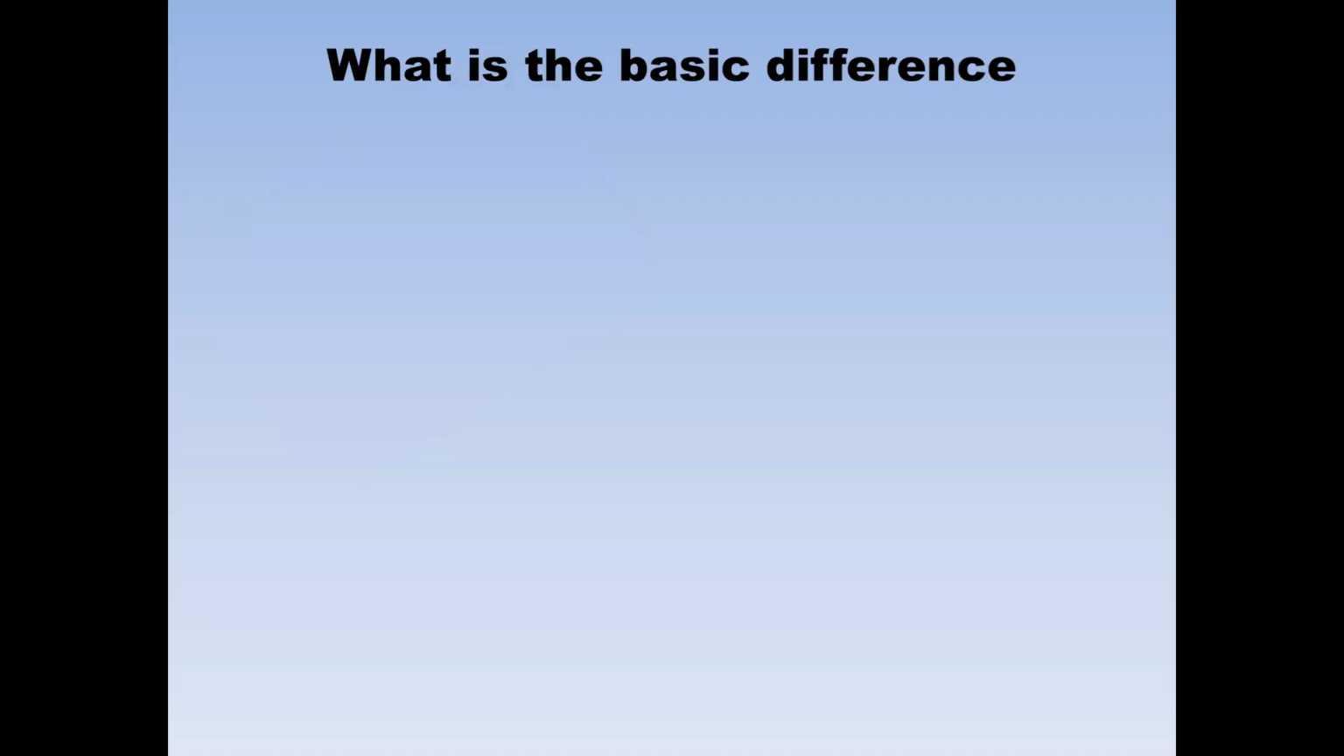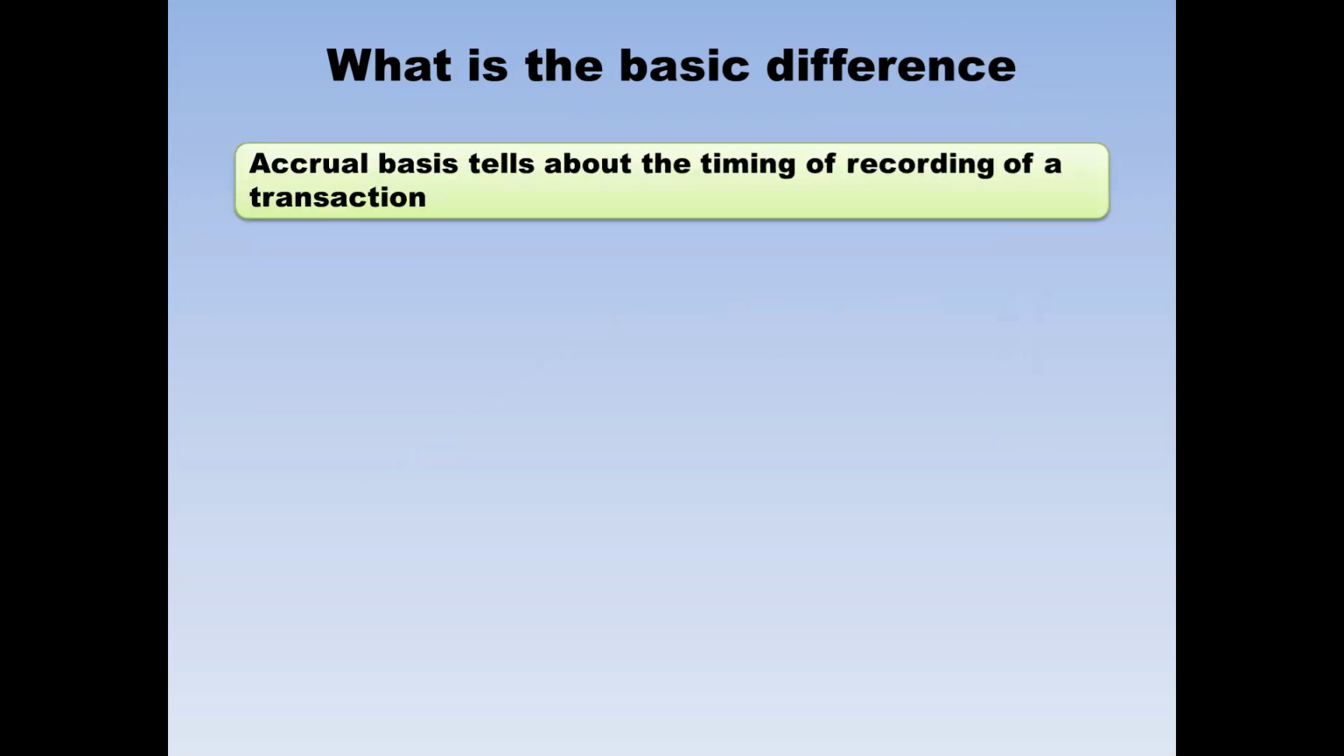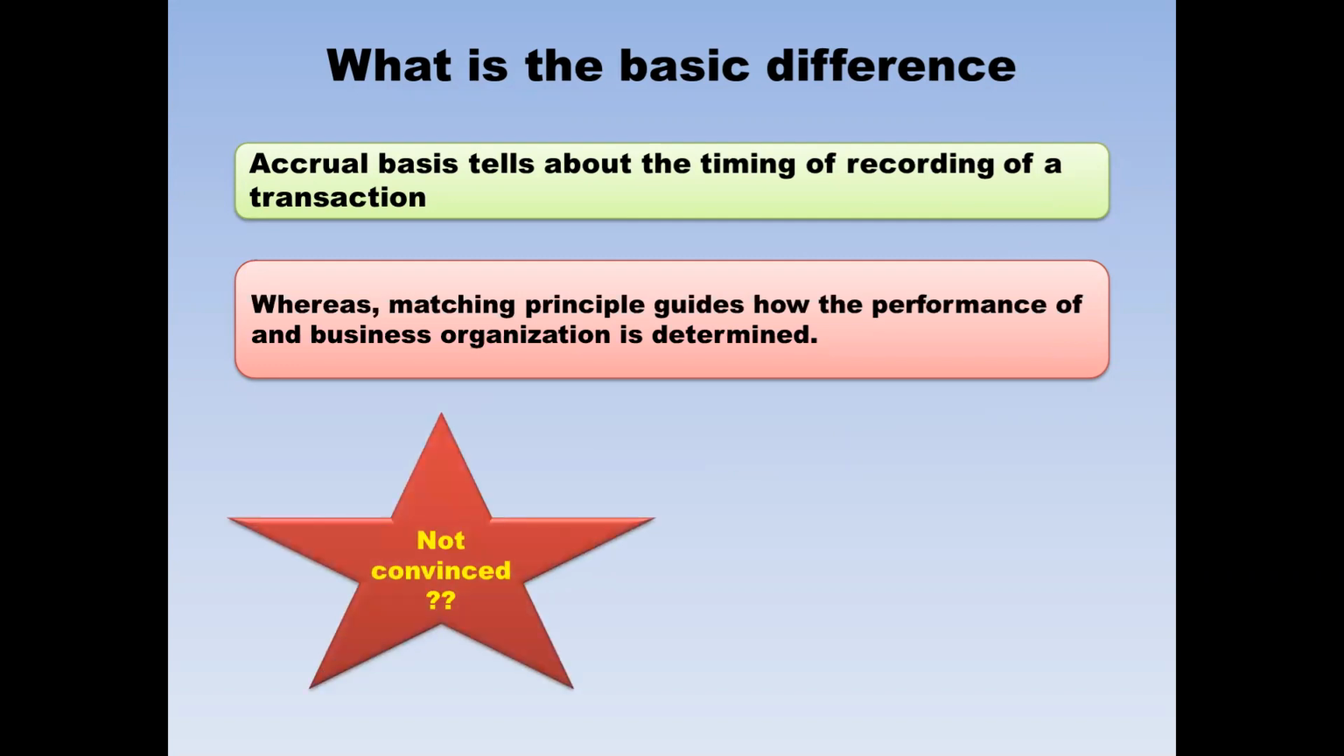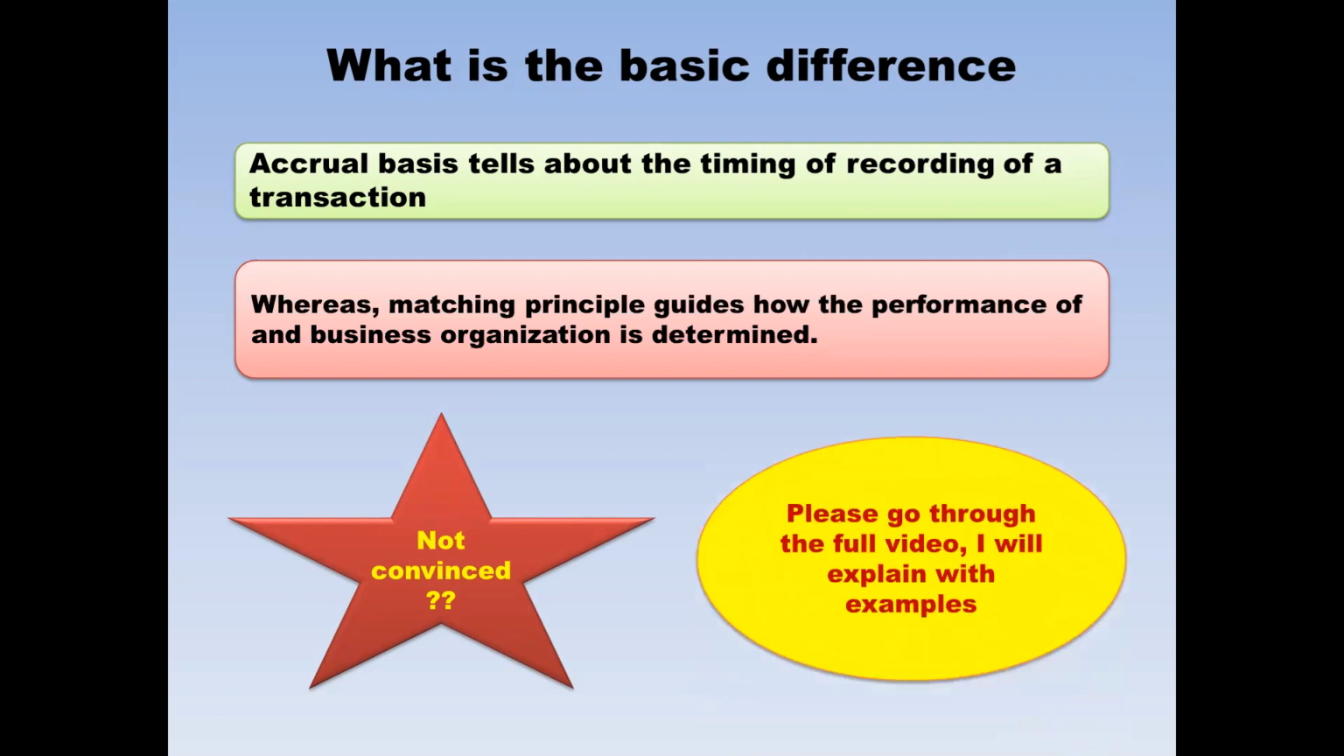So what is the basic difference? Accrual basis tells about the timing of recording of a transaction. That means accrual basis tells when you will record your transaction. And matching principle tells about the performance measurement. That means how the performance of a business will be determined. So still not convinced? If not, please go through the full video carefully. I'll explain with examples and hope that you will understand properly.